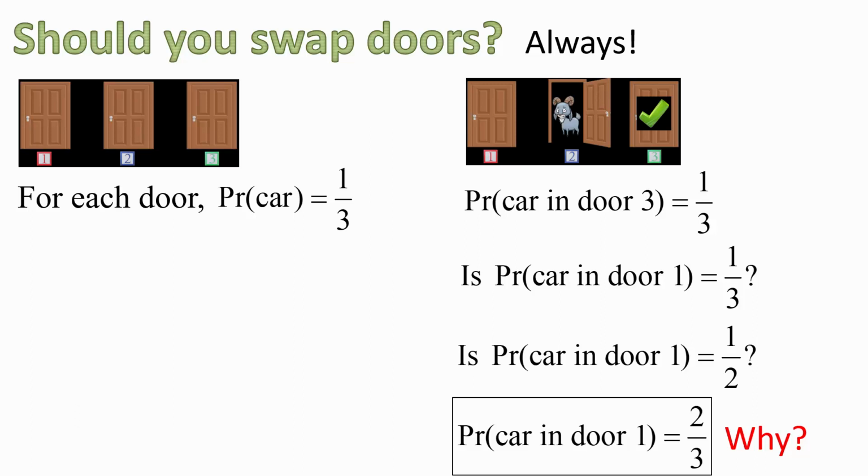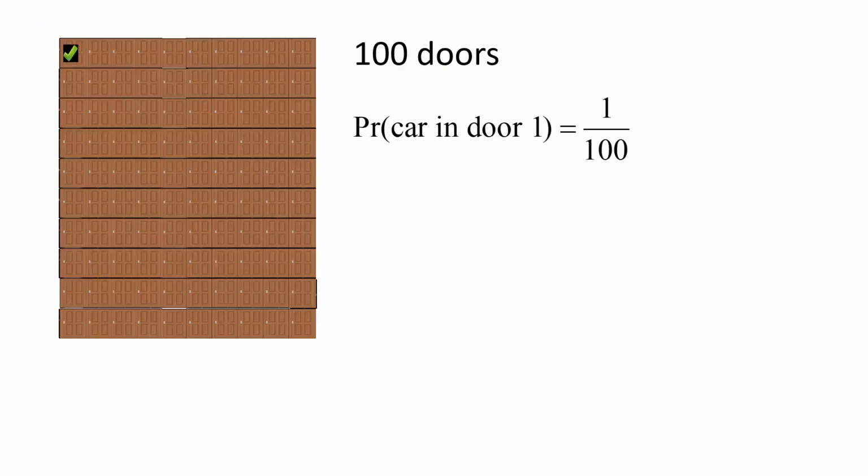Almost everyone refused to accept that you have a better chance of swapping doors because you have increased your probability 2-fold. Can we explain why that happens? One way of looking at it is by looking at a similar picture on a larger scale. Now let's suppose we have 100 doors. Obviously a much larger situation than the game. And let's suppose the player has chosen door number 1. Therefore we can say that the probability that the car is behind door number 1 is 1 in 100.